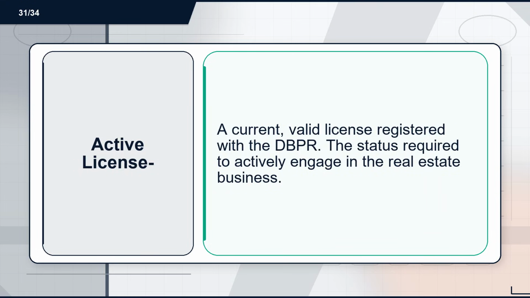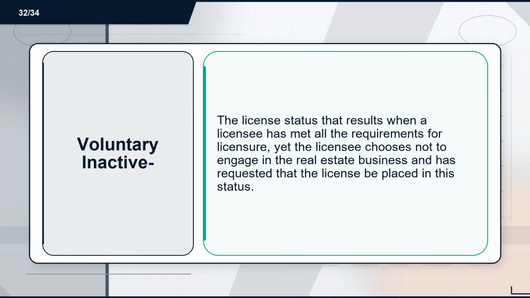Flashcard 31. Term: active license. Definition: a current, valid license registered with the DBPR, the status required to actively engage in the real estate business. Flashcard 32. Term: voluntary inactive. Definition: the license status that results when a licensee has met all the requirements for licensure, yet the licensee chooses not to engage in the real estate business and has requested that the license be placed in this status.